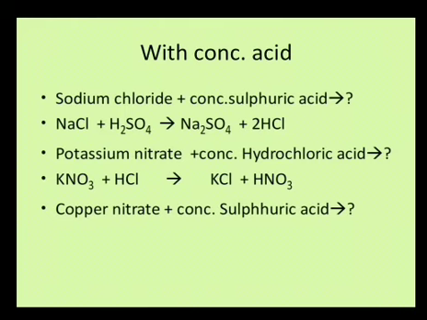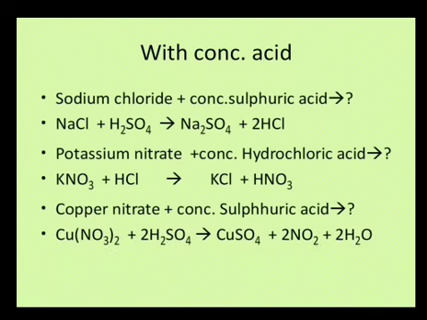Copper nitrate is treated with concentrated sulfuric acid. Now you see this is some other nitrate other than potassium, so it will react in a different manner with the liberation of nitrogen dioxide gas. Do we remember what is the color of the nitrogen dioxide gas formed? Yes, it used to be light brown. So we can write a balanced equation for the reaction, and a very interesting color change is also observed here.